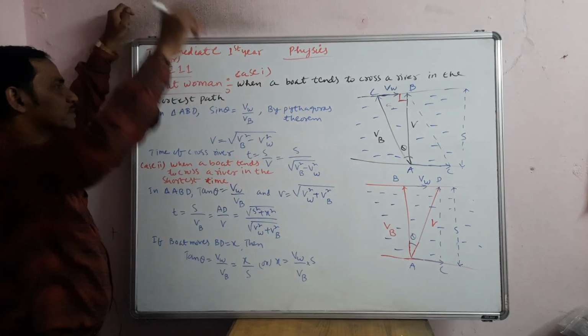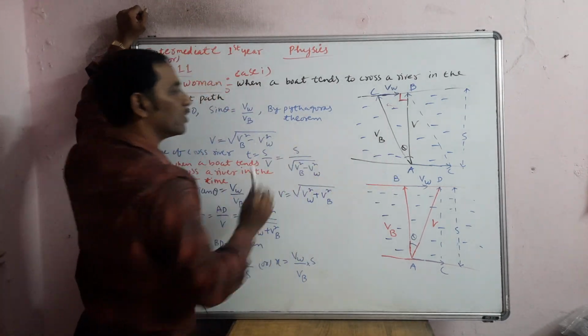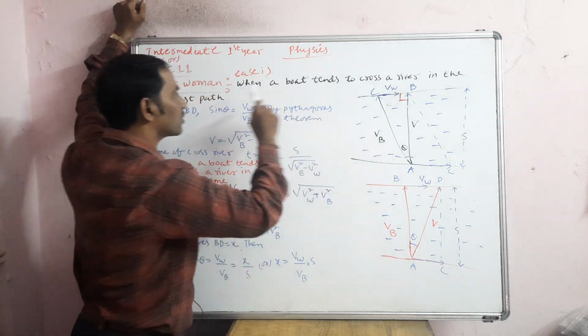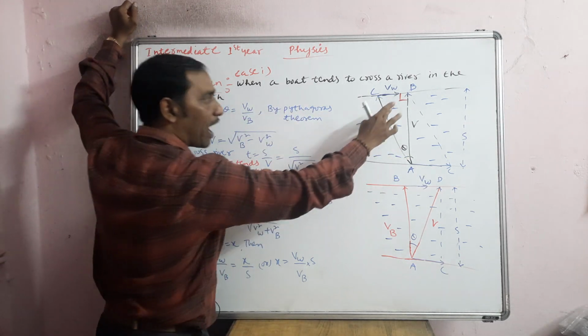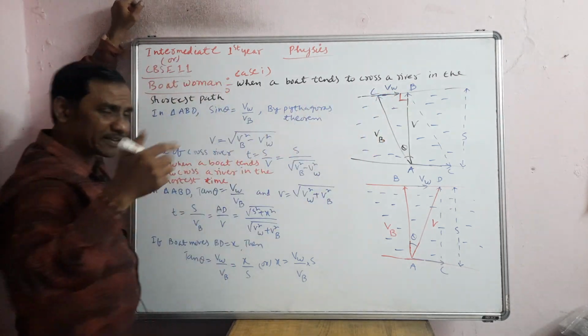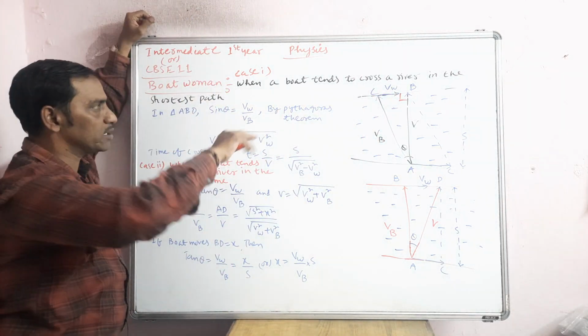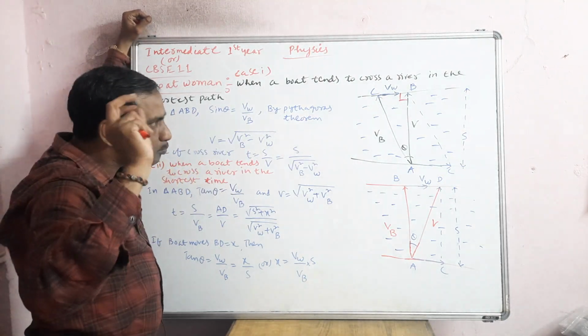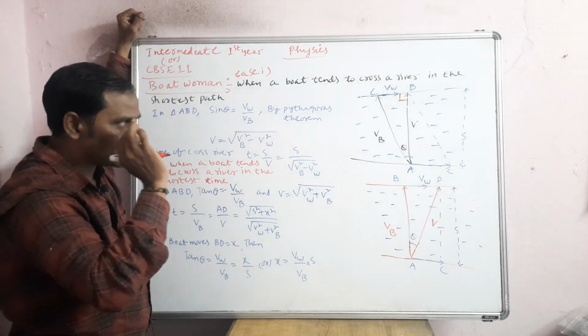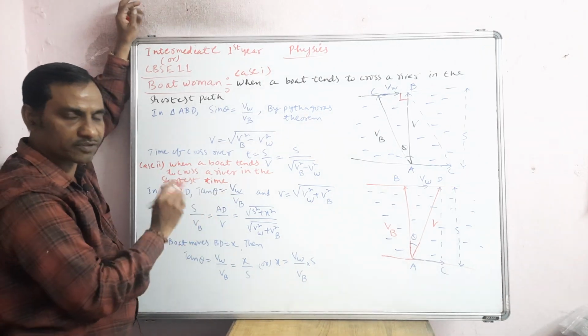Now coming to the next step, if they are asking the angle at which the boat should be rowed, or the woman should row, with respect to the perpendicular, like that, if they ask in any exam, any one numerical, 1 or 2, I'll say. So you have to write like this, in triangle ABD. Okay, see, whoever is watching the video, you pause it and draw the diagram. Otherwise take a screenshot, and all these notes are very important.